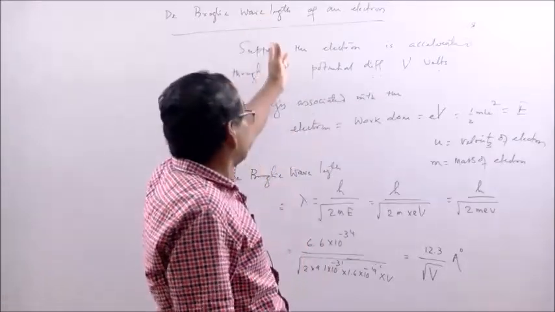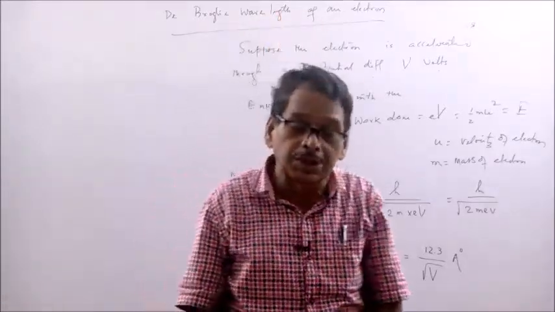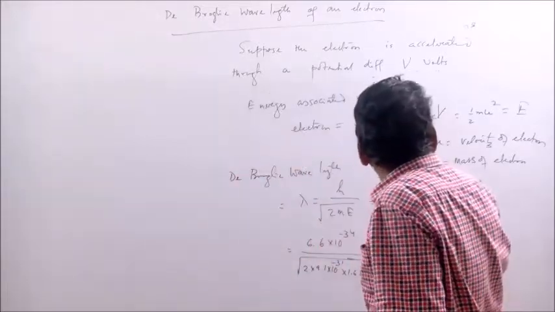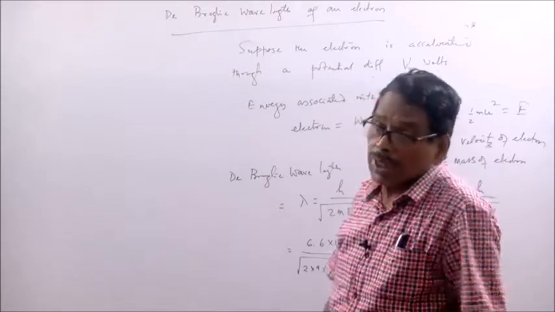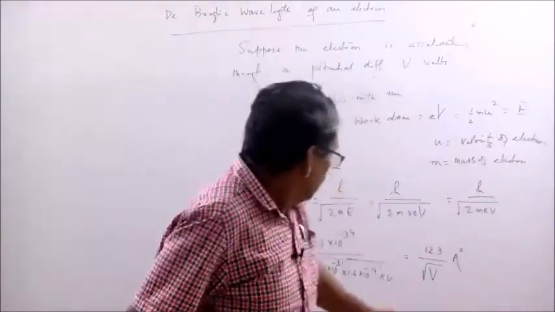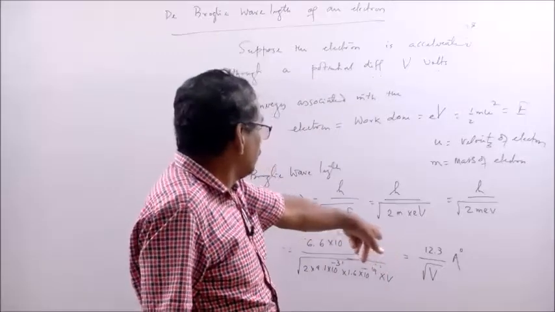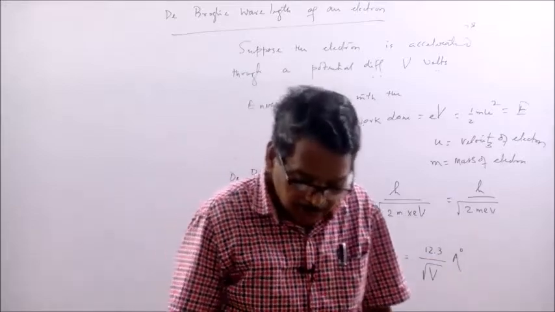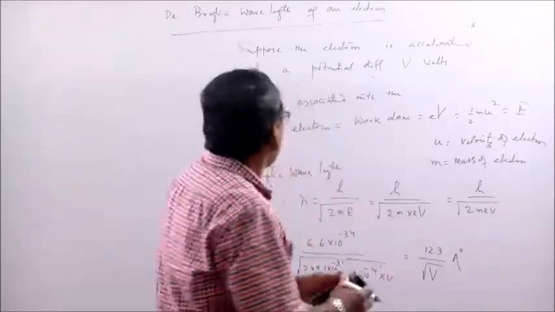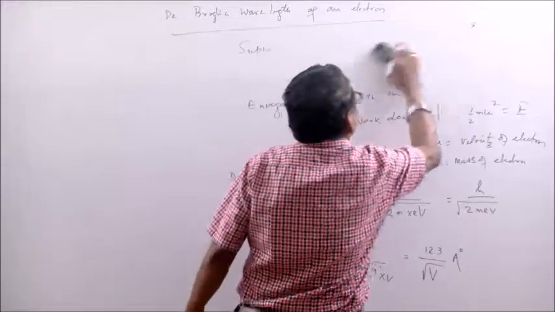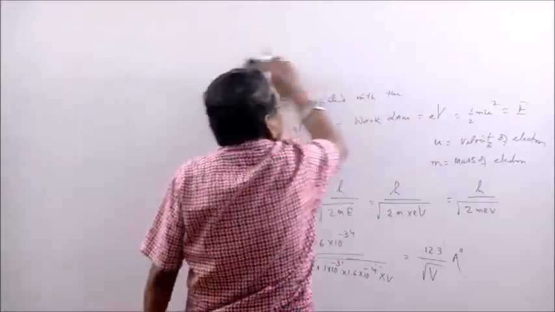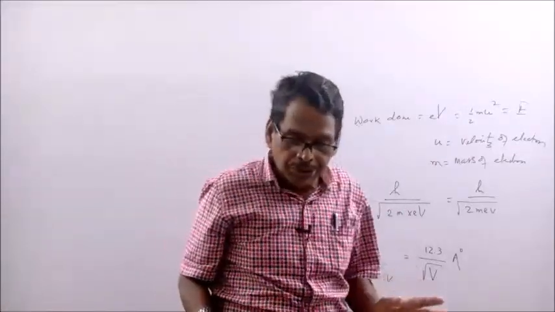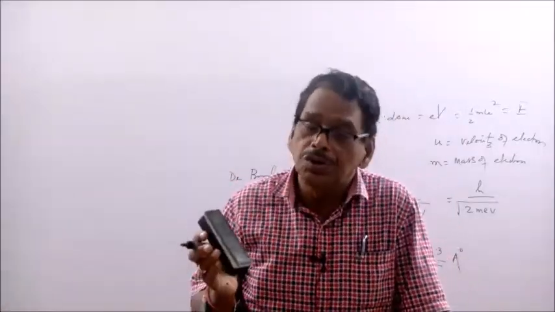Remember this formula: 12.3 by root over V angstrom. If in the examination it is asked that an electron is accelerated through a potential difference and you have to calculate the de Broglie wavelength, you can directly put this formula. 1 angstrom is 10 to the minus 10 meter. This is not important for a long question, but you will get short questions and also numericals from this.